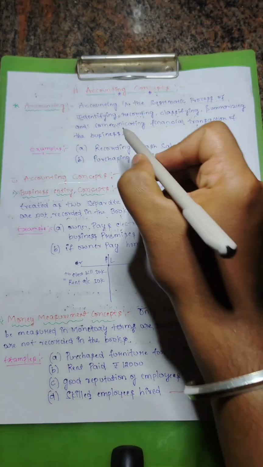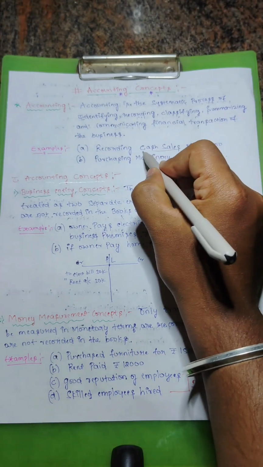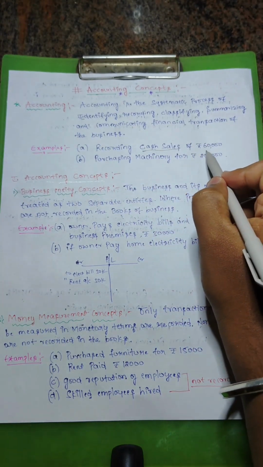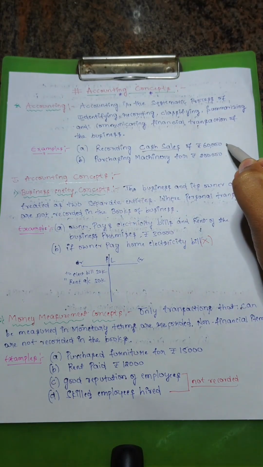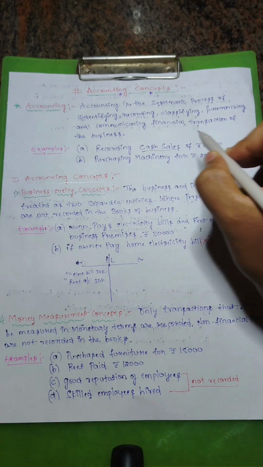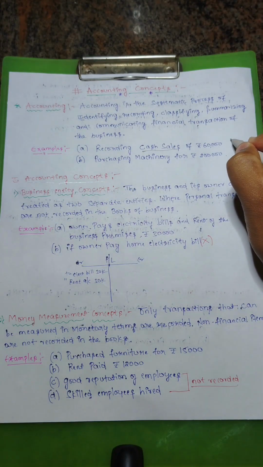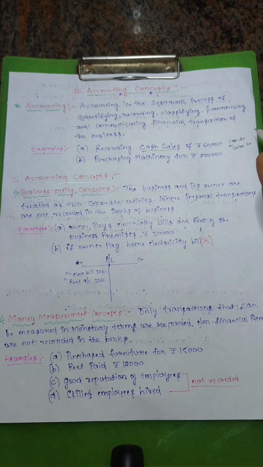Starting with an example, recording cash sales. Here I mentioned there is a cash sale of rupees 60,000. So how do we record this? Normally, we made a cash sale, so the entry would be: we are receiving cash, so debit cash, and sales we are crediting. This is how accounting will be done.